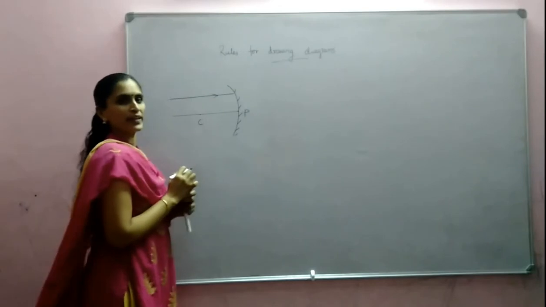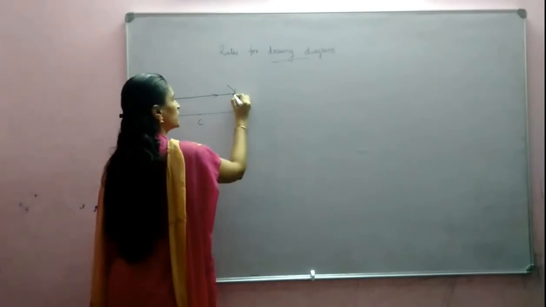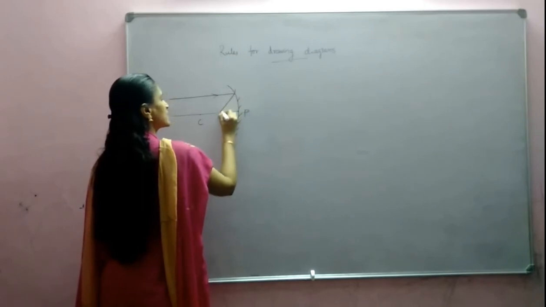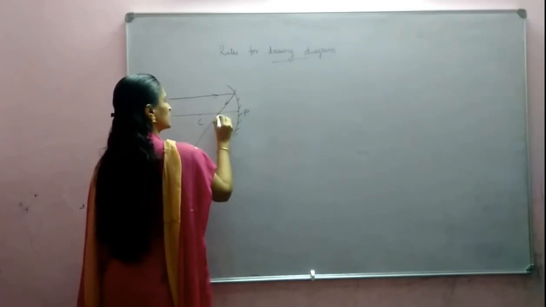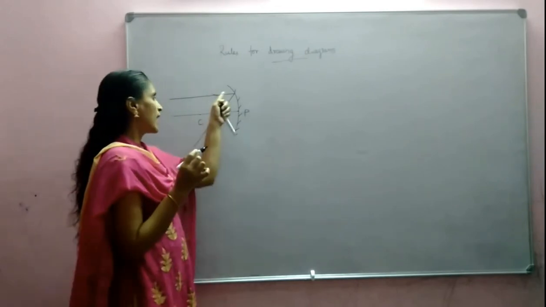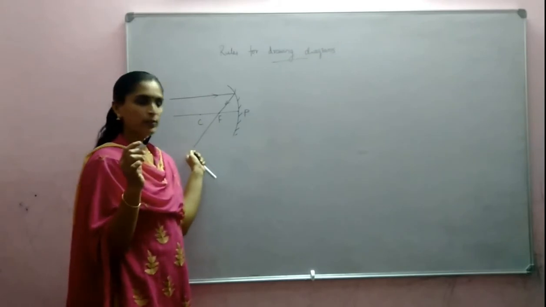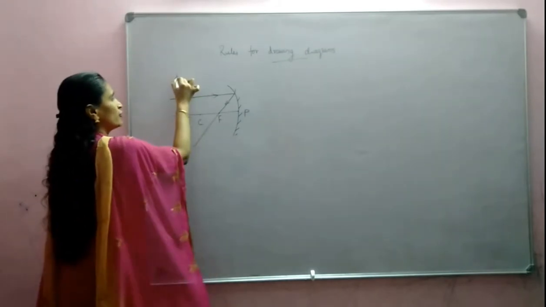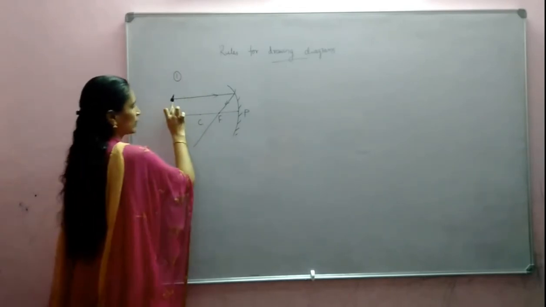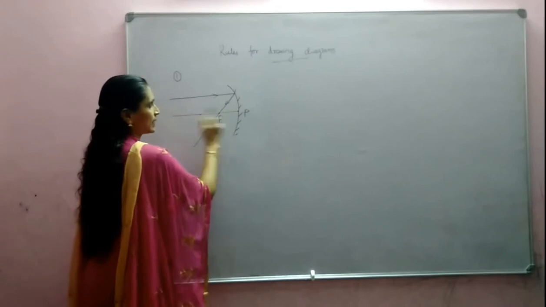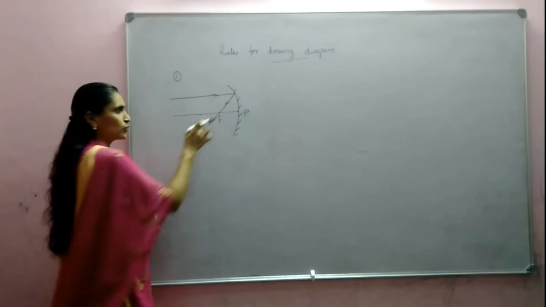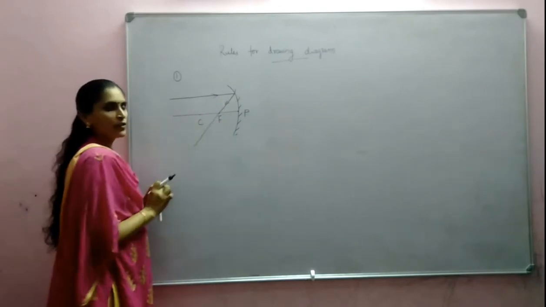A ray parallel to principal axis, after reflection from a concave mirror, will pass through the focus. So this is the first diagram. How can you say that? For rays parallel to principal axis, after reflection, all those rays will meet. Just now we discussed this. So we can say that it will pass through the focus.